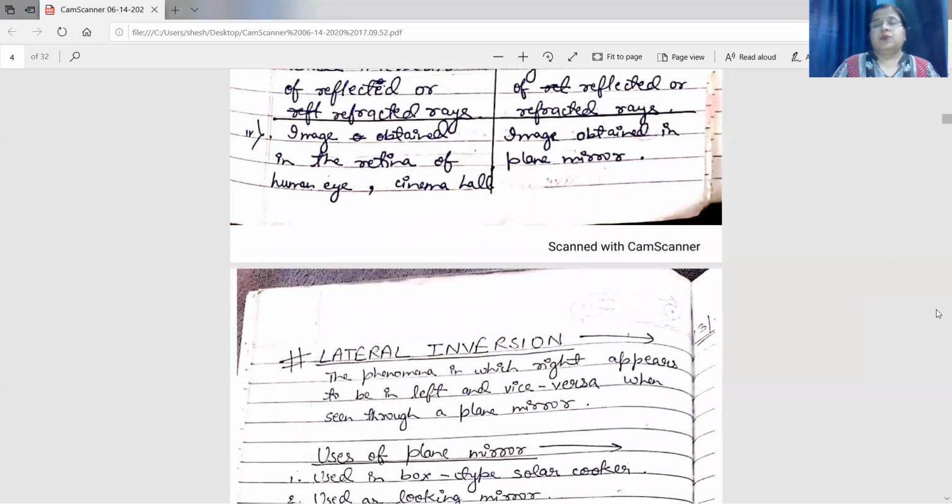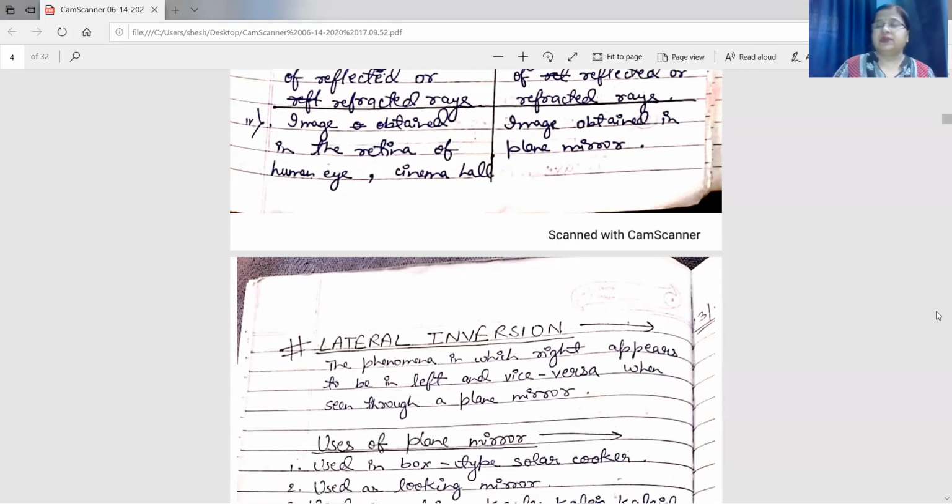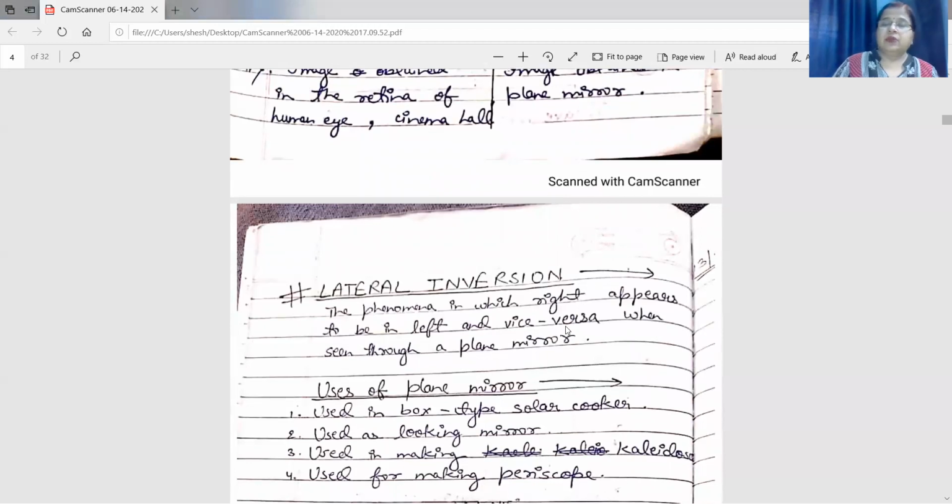Now next, what is this lateral inversion? The phenomenon in which the right side of the object appears on the left side and vice versa when seen through a plane mirror is known as lateral inversion. And you will find that on an ambulance, the word ambulance is written in a laterally inverted way.